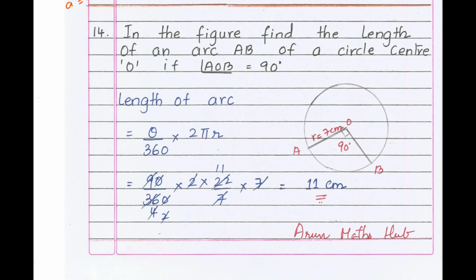In the figure, find the length of an arc AB of a circle with center O if AOB is what? 90 degree. The length of an arc is given by the formula theta by 360 into 2 pi r. What is the radius? Radius they have given in the figure as 7 centimeter. Theta by 360, that is 90 by 360. Theta is what? 90 here, into 2 into pi value is what? 22 by 7 into radius is 7. 7 and 7 will cancel out. Then 90 times 4 is 360. You get 4. Then 2 times 2 is 4. Then this 2 and 2 elevens are. So what we get is 11 centimeter. Therefore, the length of an arc is 11 centimeter.